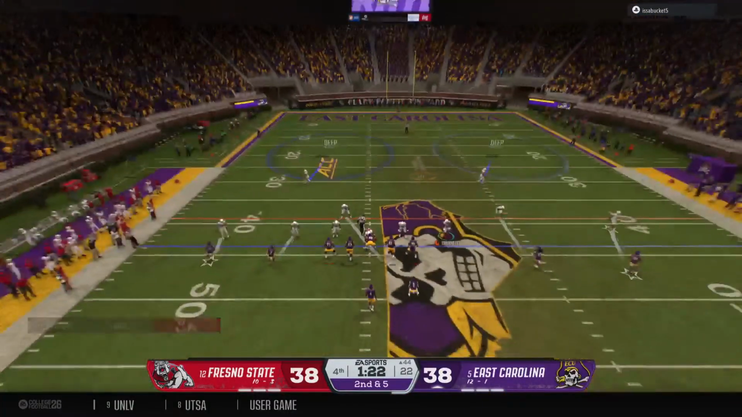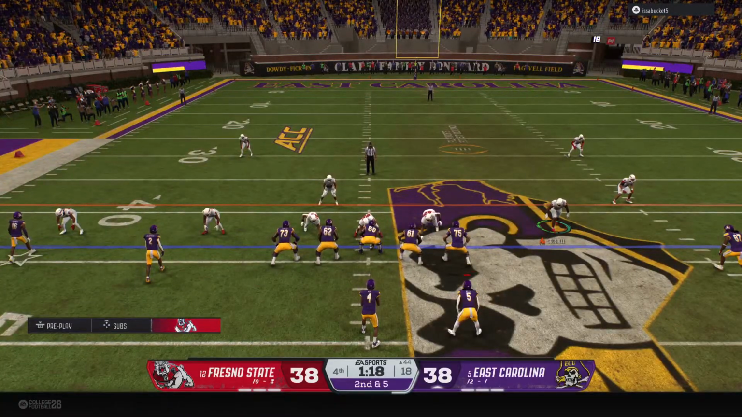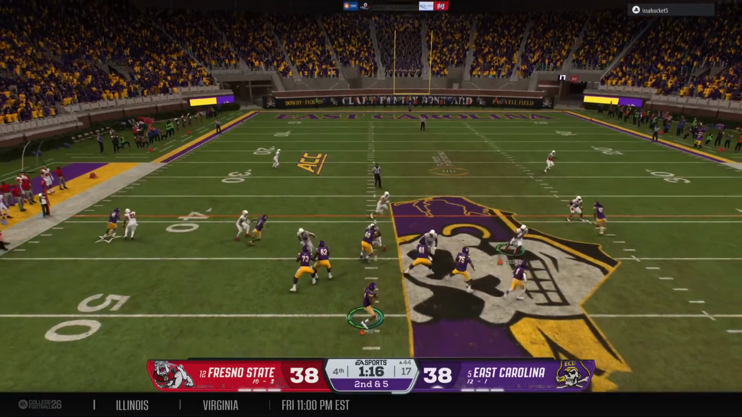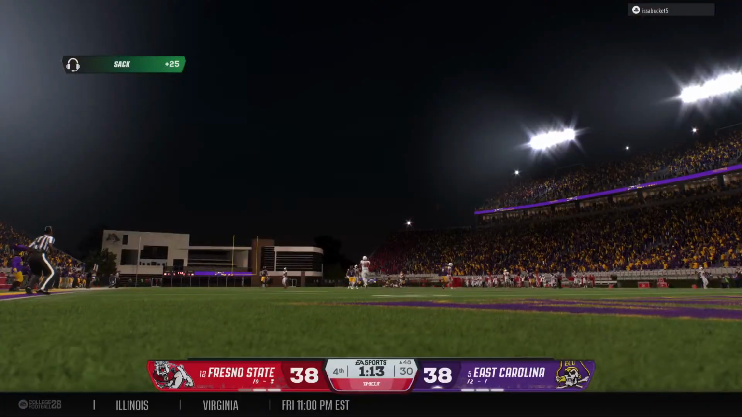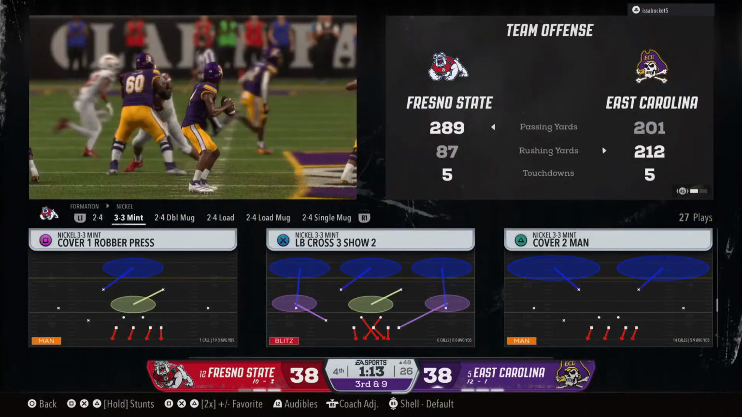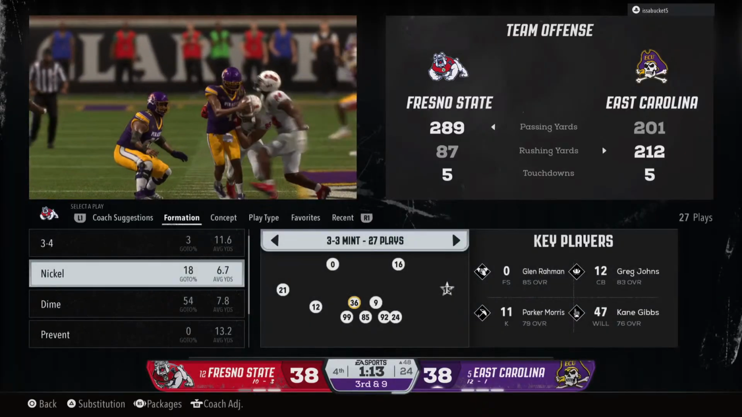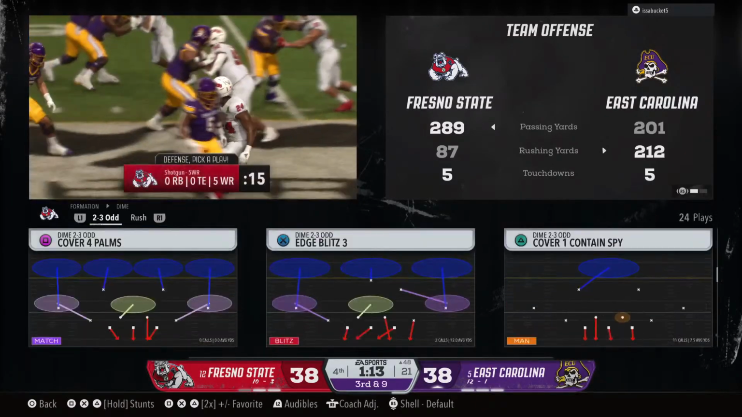Getting set. Here's 2nd down. Charcoal, charcoal, charcoal. From the shotgun, drops back looking for an open man. He'll be taken down. The defense rises up with a sack at a crucial moment. And now the defense will call a timeout before this critical down, just to get everybody on the same page.